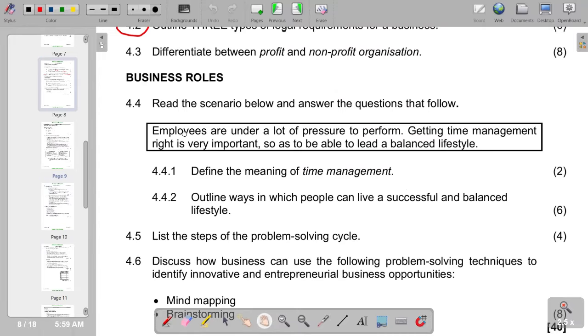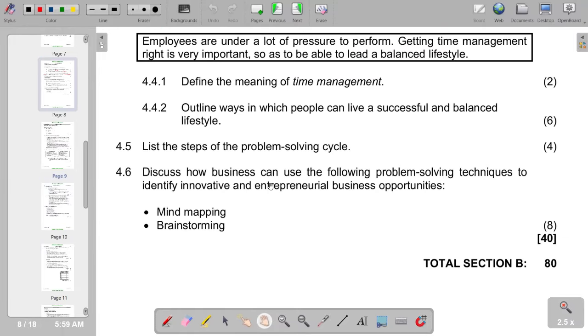Then moving on to 4.6, we have to discuss how a business can use the following problem-solving techniques to identify innovative and entrepreneurial business opportunities. We've got mind mapping and brainstorming.